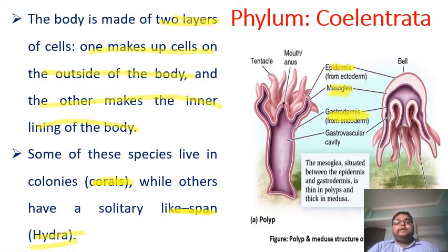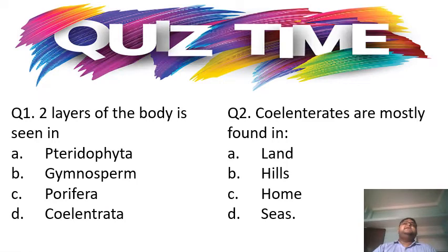Now let's see, there is a quiz for you. Just look at the first question. Can you read the first question? The first question is, the two layers of body are seen in which? Is it seen in pteridophytes, gymnosperms, Porifera, or Coelenterata? Tell me, students, what will be the correct answer? The correct answer will be Coelenterata.